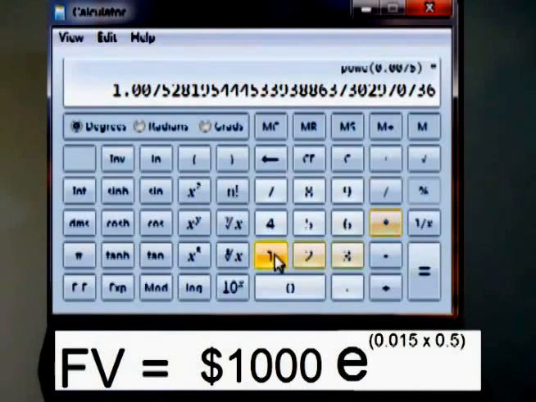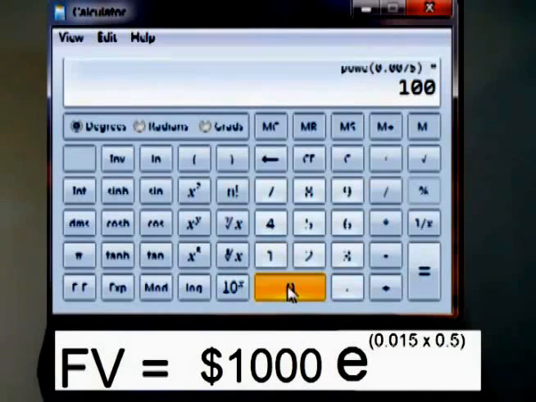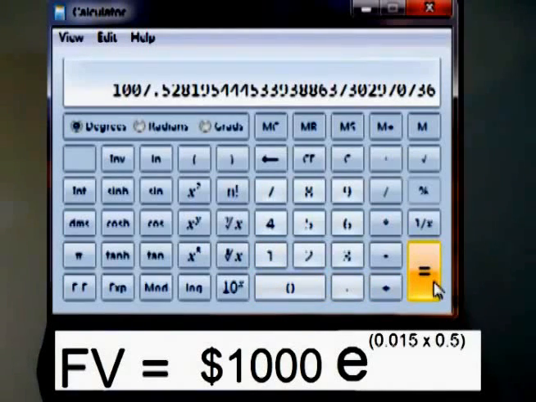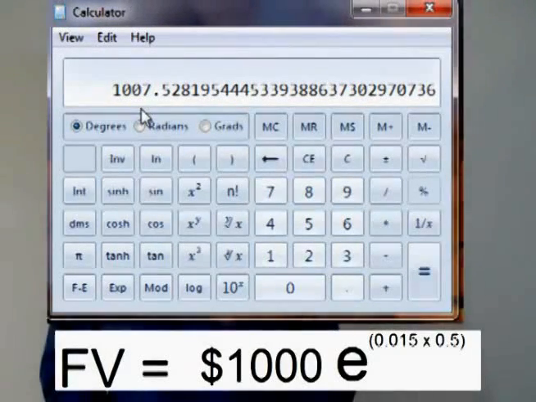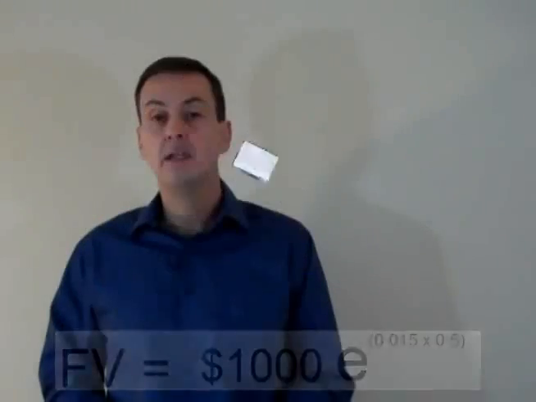We press the multiplication key and enter in 1,000 for $1,000 and press the equals key. There you have it, $1,007.53 rounded. The difference between that and the starting amount of $1,000 is $7.53 rounded to the nearest penny. That is the amount of interest that would be earned on a 6-month bond paying 1.5% compounded. That is the amount lost by waiting 6 months to receive your money instead of receiving it today, if the risk-free rate is currently paying the continuously compounded rate of 1.5%.